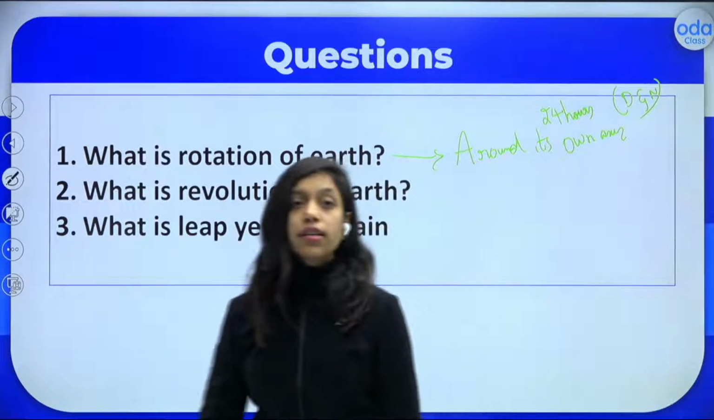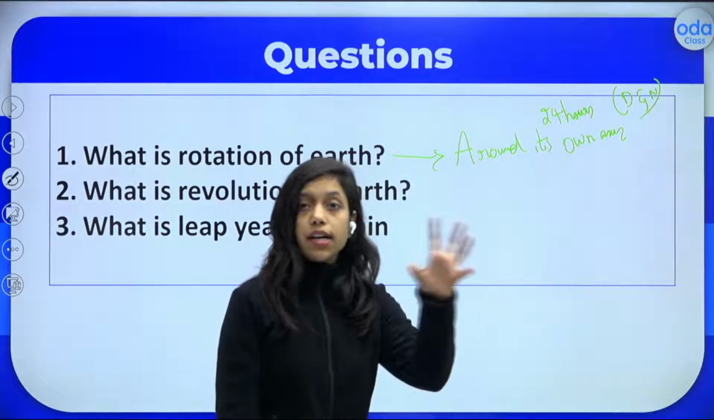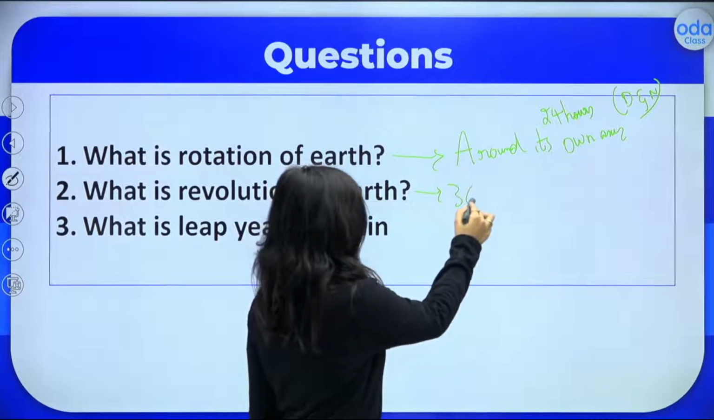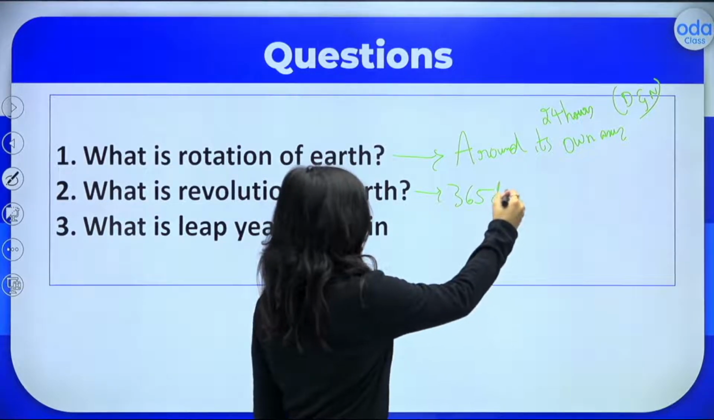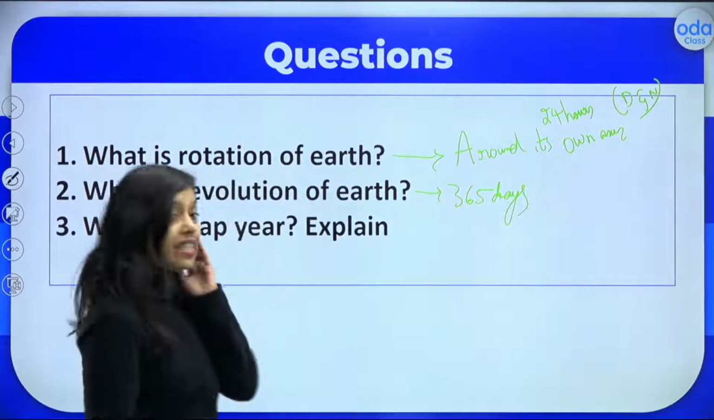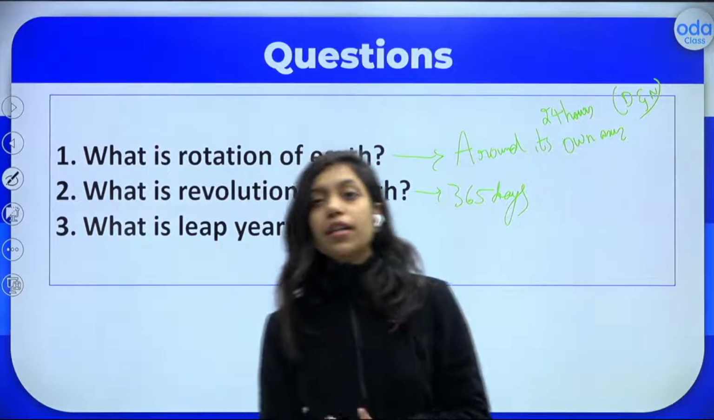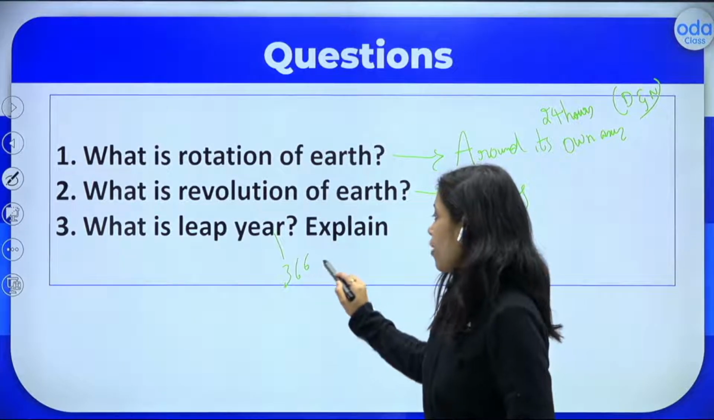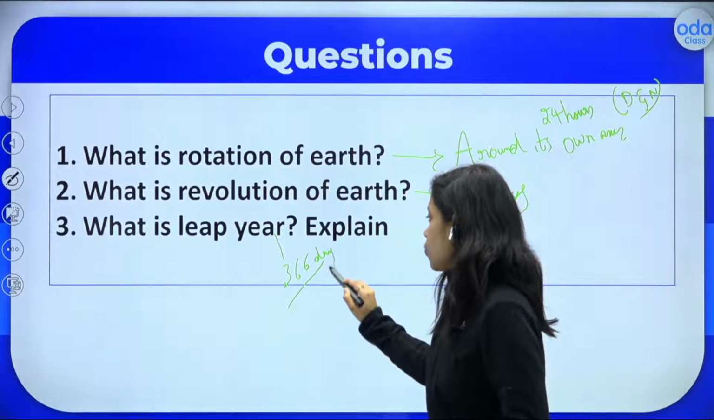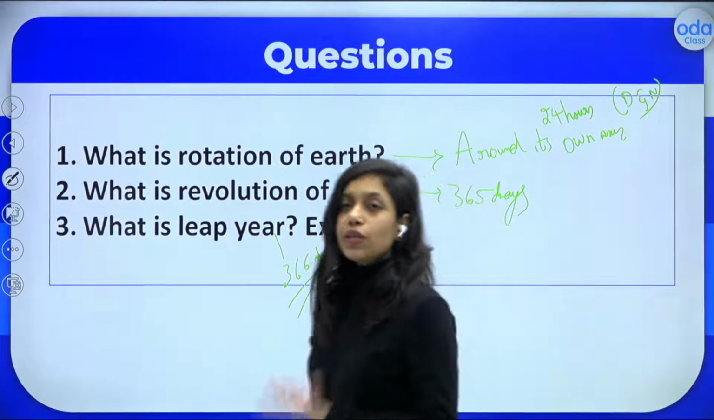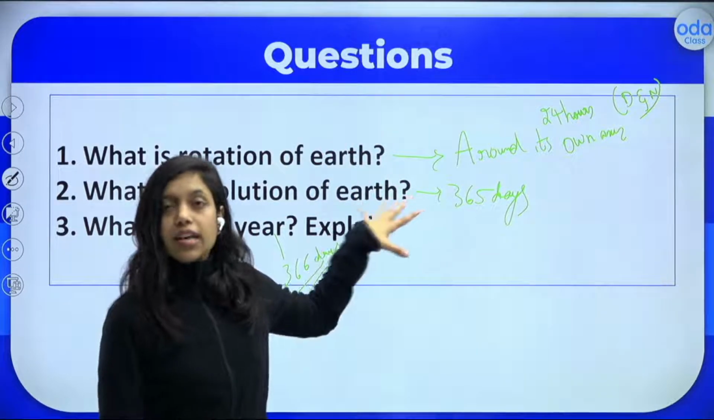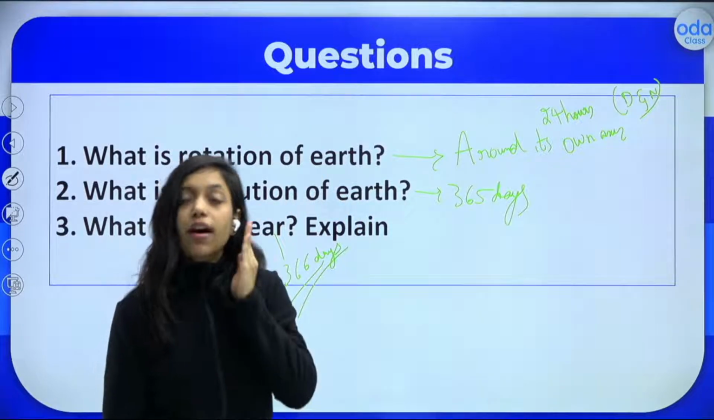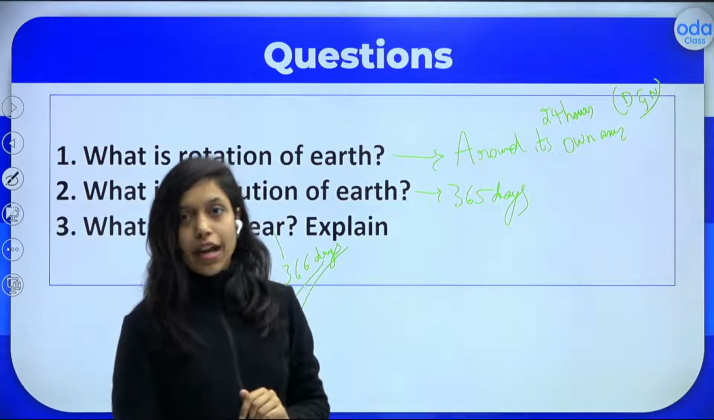What is revolution of the earth? Revolution of the earth is nothing but the earth moving around the sun, and it takes 365 days. 6 hours are ignored, right? Okay. Now tell me what is a leap year and you have to explain. So a leap year is nothing but a year that will have a total of 366 days. February will have one extra day, that is 29 days. And in the explanation you have to say that the ignored 6 hours every year are added, and it is added in 1 year every fourth year, and that year is called a leap year. I hope it is clear, right?